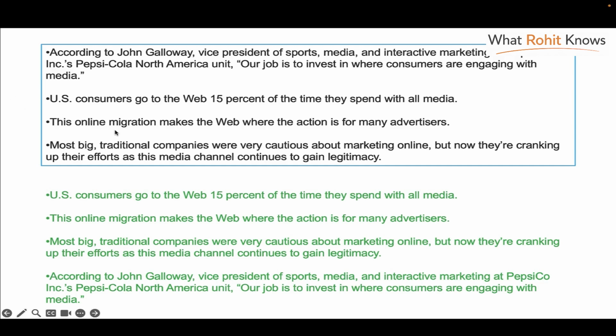The next one, this online migration. So what does this refer to? And the last one, most big traditional companies are very cautious about it, but now they are cranking up their efforts as this media channel continues to gain legitimacy.